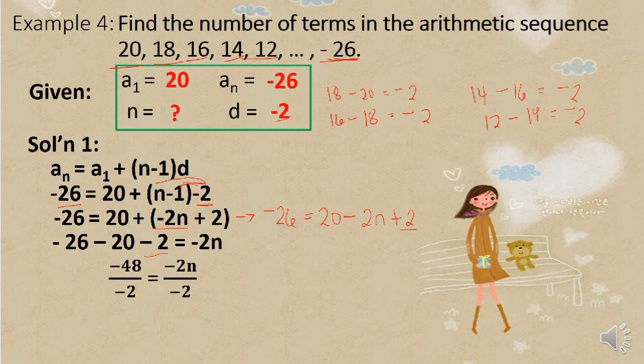So for us to cancel the coefficient of the variable n, we have to divide both sides by negative 2. Okay, divide negative 2 divided by negative 2. Cancel, and therefore is 24. So it means that there are 24 terms. So ibig sabihin, itong last term given dito, si negative 26 ay pang 24th term or a sub 24. Okay, so there are 24 terms.